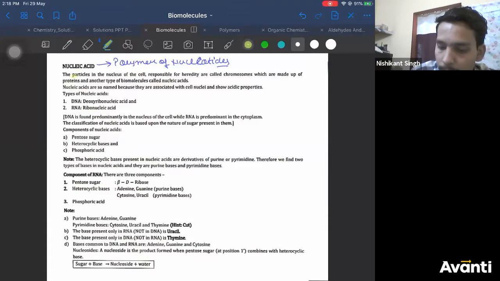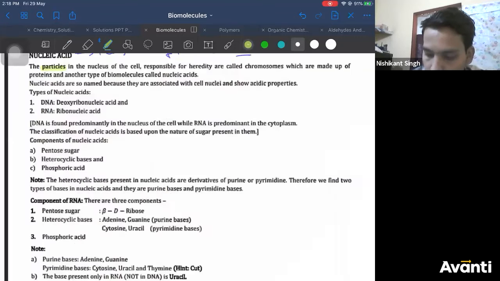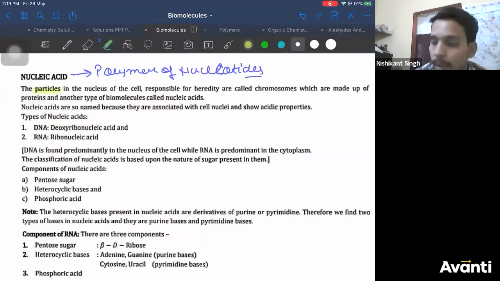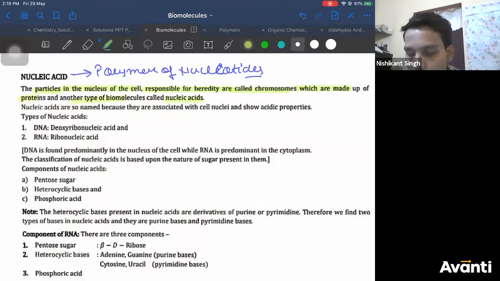let me zoom it out. Yes, better. So you can see here, the particles in the nucleus of the cell responsible for the hereditary transformation are called chromosomes. Chromosomes are responsible for the transfer of hereditary information, right? They are made up of proteins and other types of biomolecules called nucleic acids. So basically your chromosomes are made up of different types of proteins and other biomolecules relevant for your biological functions, which together comprise nucleotides.